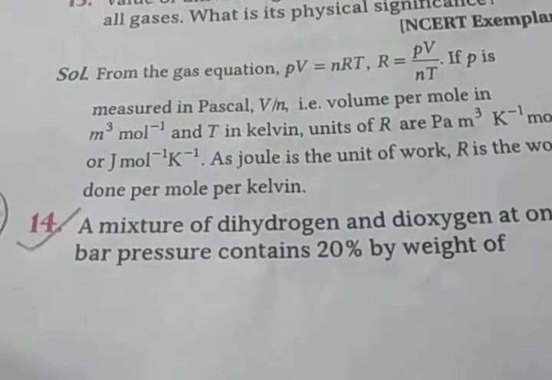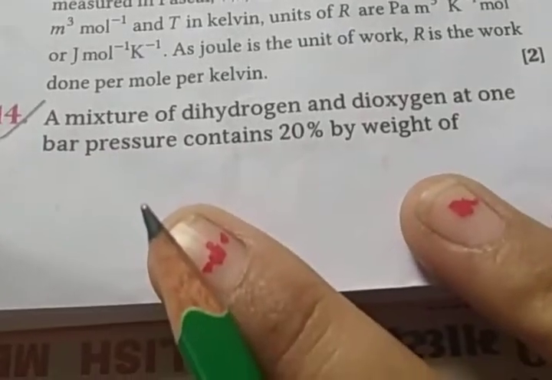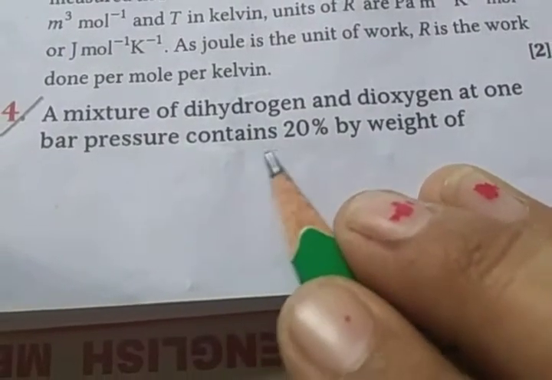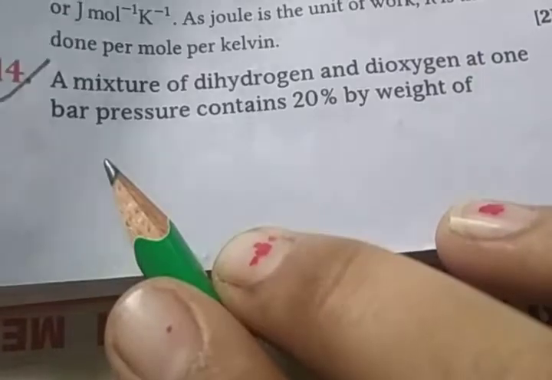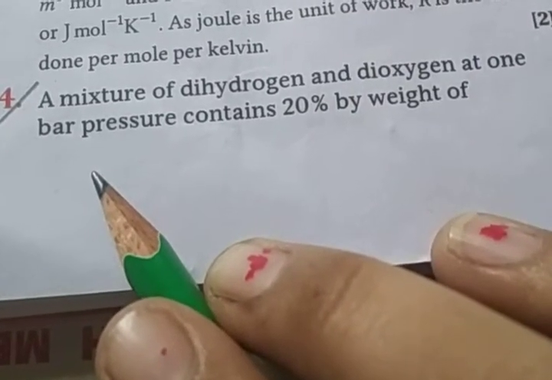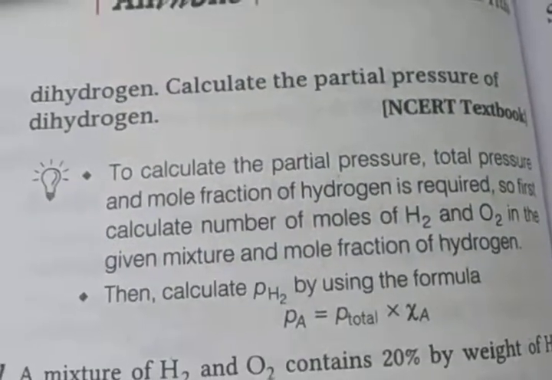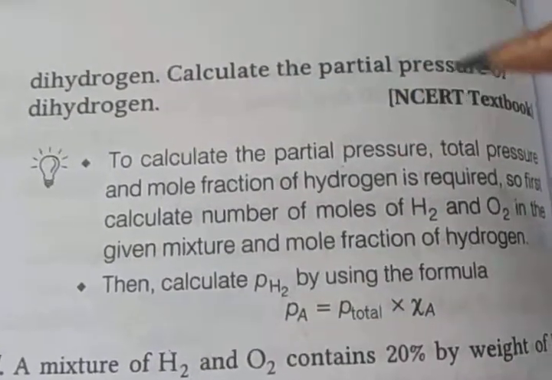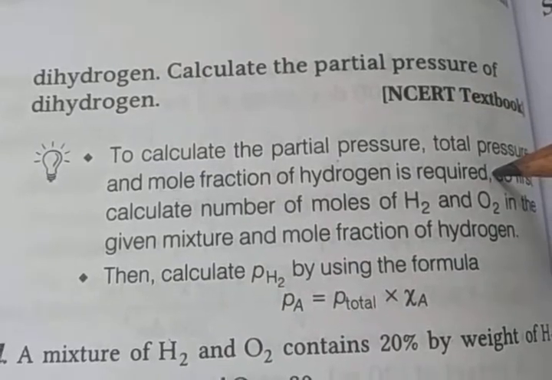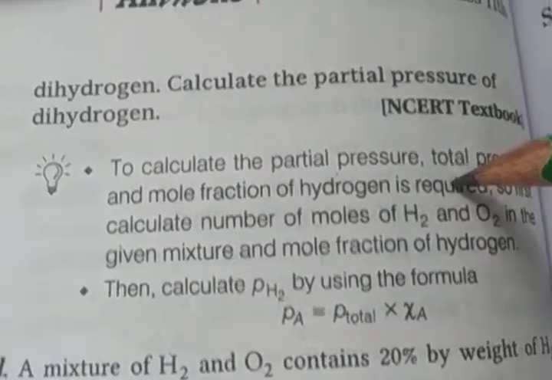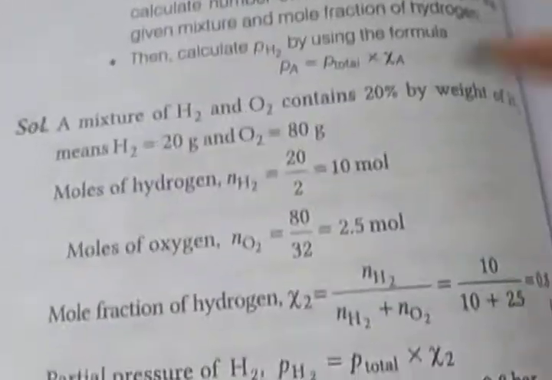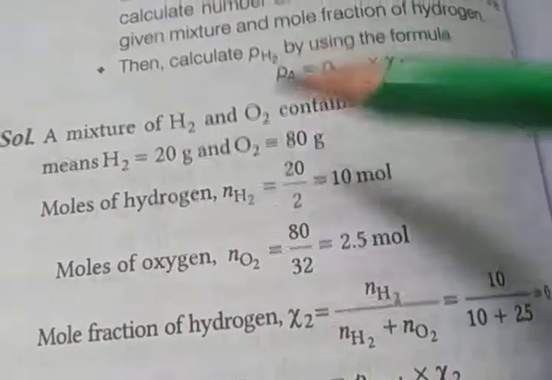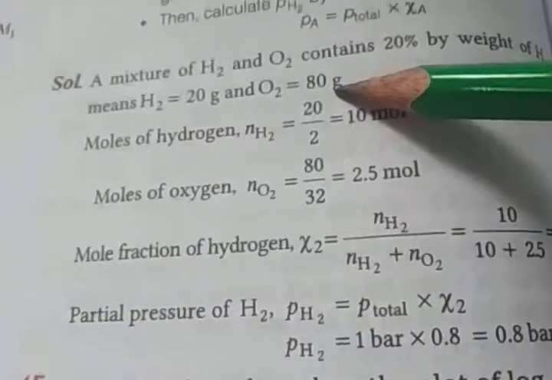Next question is, a mixture of dihydrogen and dioxygen at 1 bar pressure contains 20% by weight of dihydrogen. So calculate the partial pressure of dihydrogen. Okay, so to calculate the partial pressure, the total pressure and mole fraction of hydrogen are required. So first we have to calculate the number of moles of hydrogen and oxygen. Clear? Hydrogen is given as 20%, so 20 gram, and oxygen, the remaining, is 80 gram.